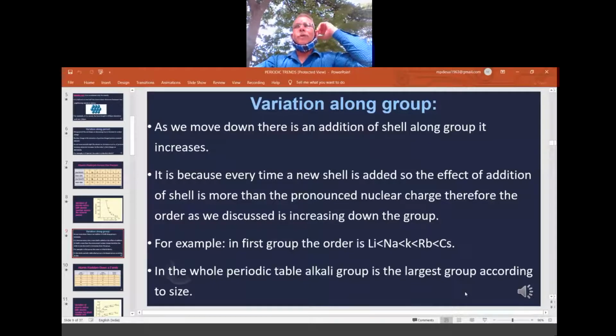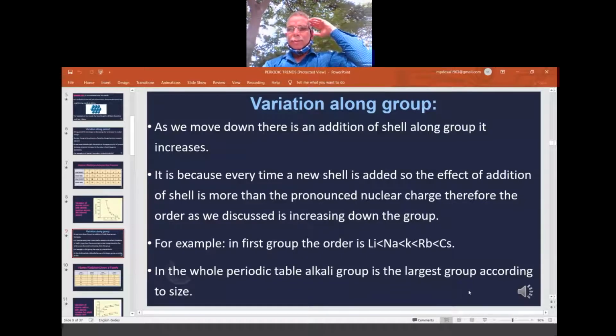In 11th and 12th, you always go for comparative study: compare, then conclude. That is called the reasoning level, logical reasoning for understanding the concepts. So we compare here. Compared to a period, in the group the control is very much less. When the electron is going far away from the nucleus, naturally we expect a bigger size. So when we move from top to bottom in a group vertically, the atomic size has to increase. There is no doubt in that.